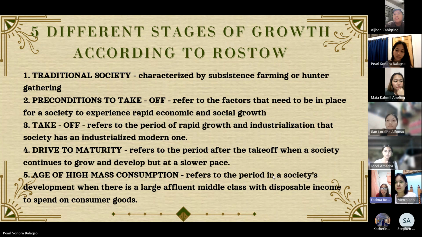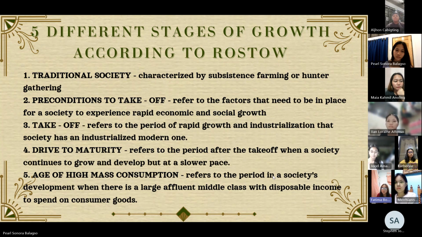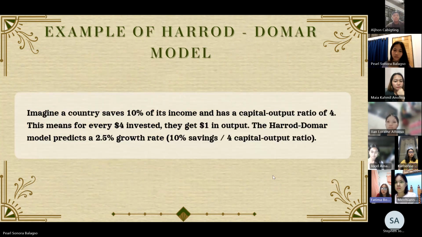So, proceed po tayo dun sa pangalawang approach po, which is yung Harrod-Domar growth model. Yung Harrod-Domar growth model po, also known as the AK model. This refers to an economic growth model that emphasizes investment and saving as key drivers of economic development.